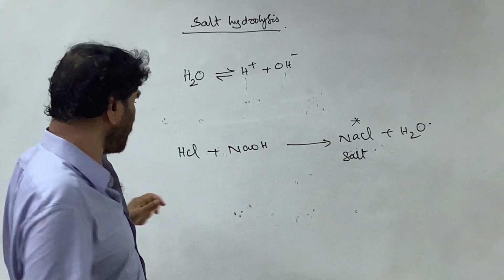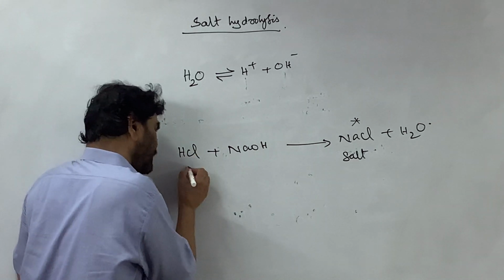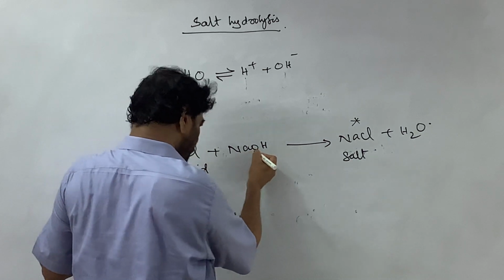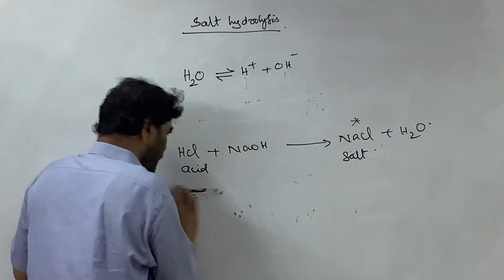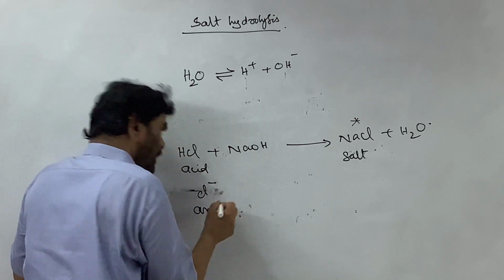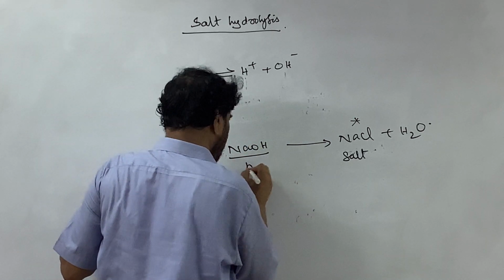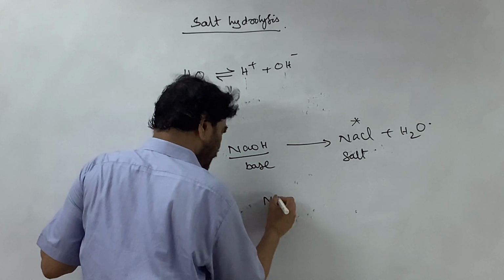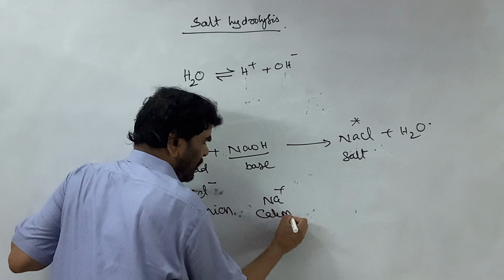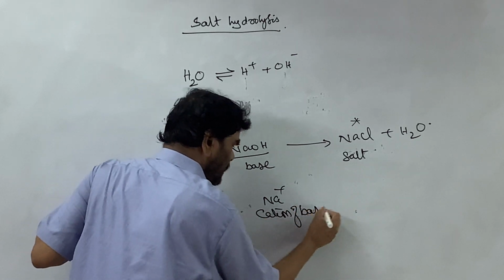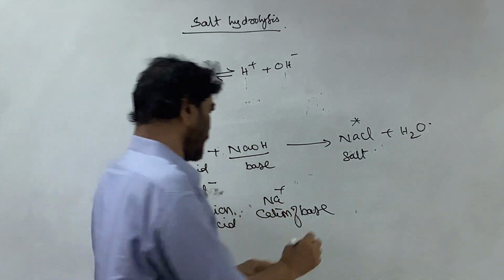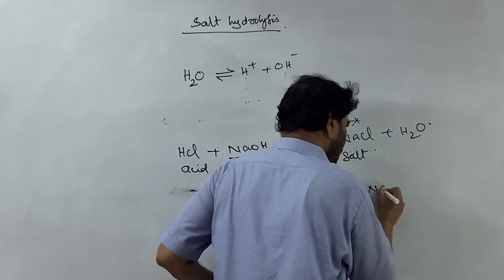In the formation of the salt, from the acid we get the anion, Cl minus ion, and from the base we get the cation. The cation of the base and the anion of the acid combine with each other to form the salt.